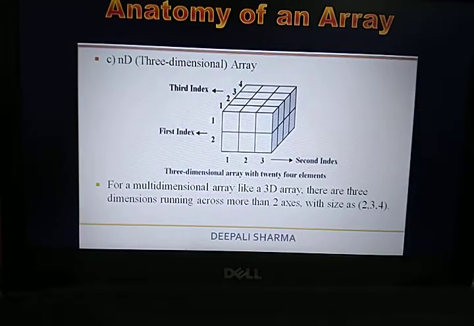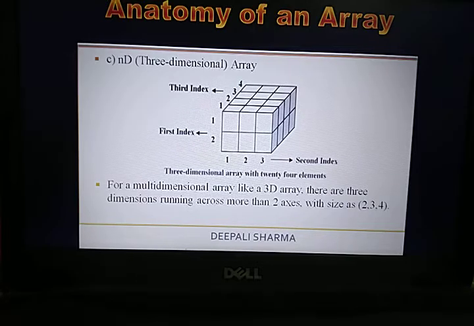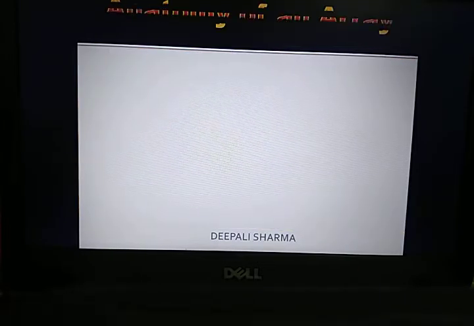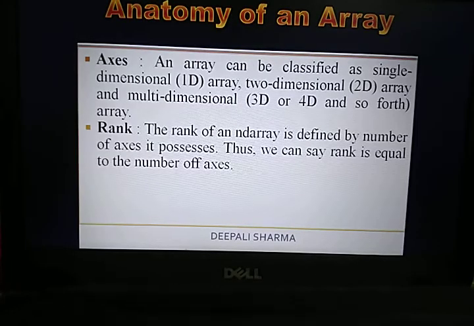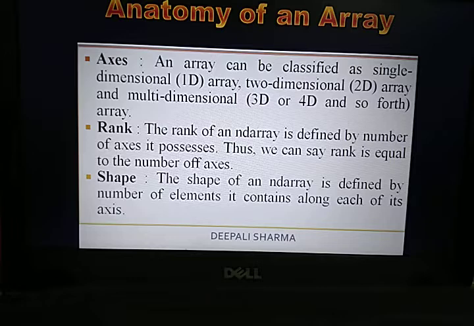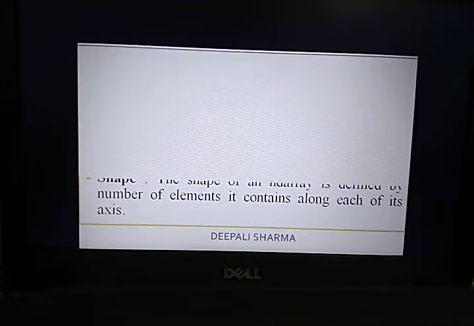So that image can come depending on the size you take. Fine. So these are the 3 things you will notice basically in 2D or 3D arrays, that means multidimensional arrays.